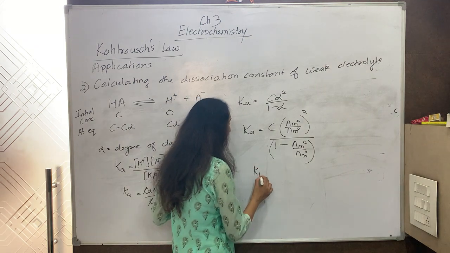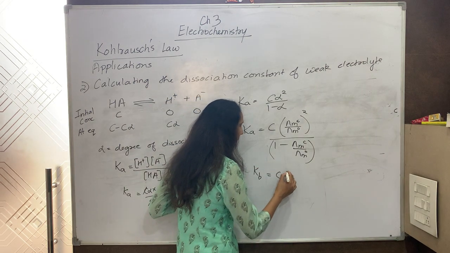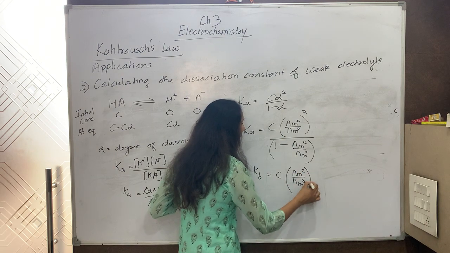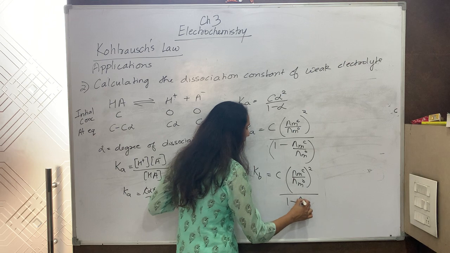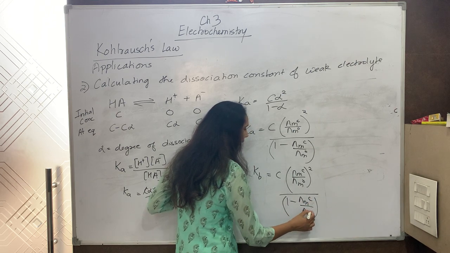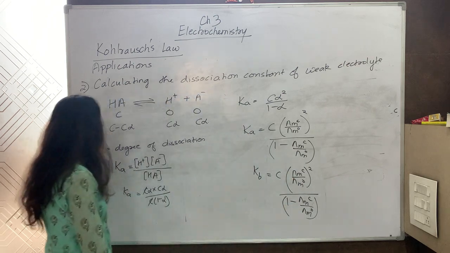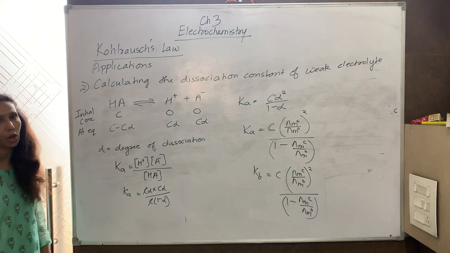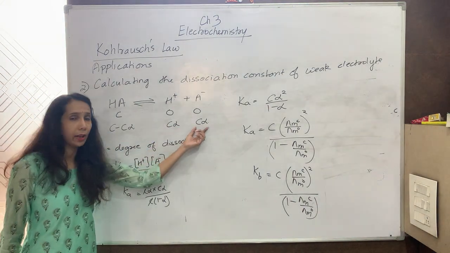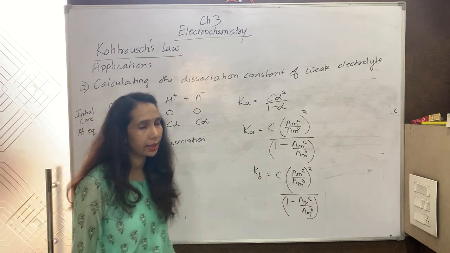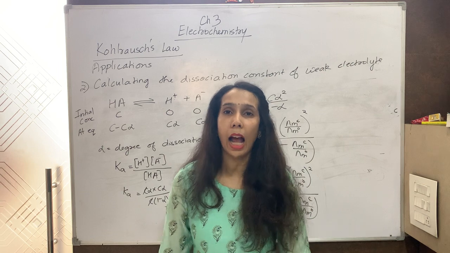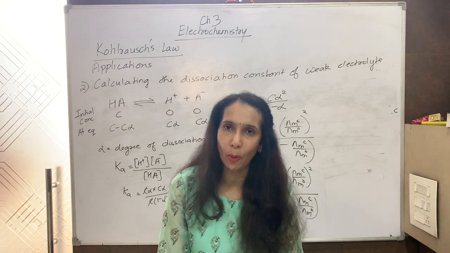And if it is a weak base, the formula remains unchanged. It is the same, whether you find it for a weak acid or for a weak base. This whole derivation is a part of your equilibrium chapter that you have done in class 11. So you have done C as the concentration, C alpha and C minus C alpha. With this, we are done with the applications of Kohlrausch's law. Thank you.